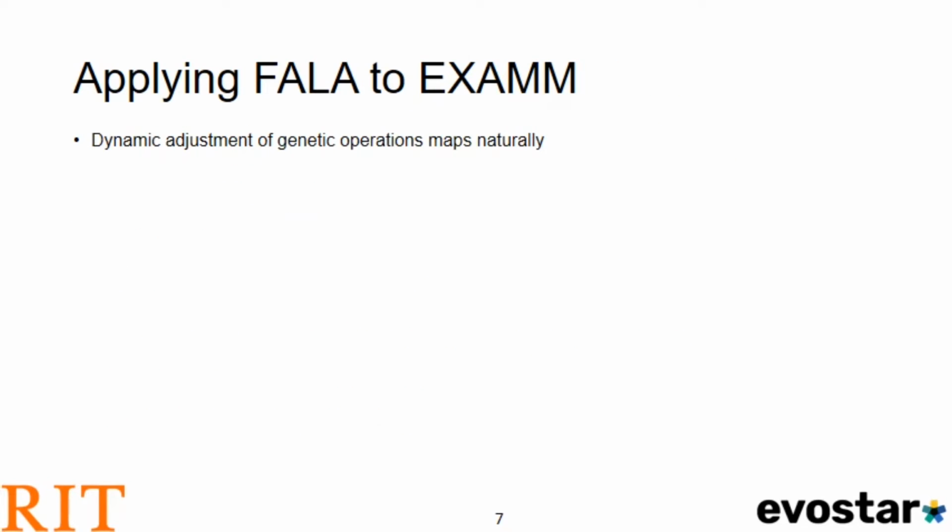Now that we have a good understanding of what Fala is, let's talk about how we can apply it to EXAMM. The dynamic adjustment of genetic operation probabilities maps naturally. We have our action set and we have our initial probability vector. All we have to do is layer on the reinforcement signal and learning function and we're ready to go.